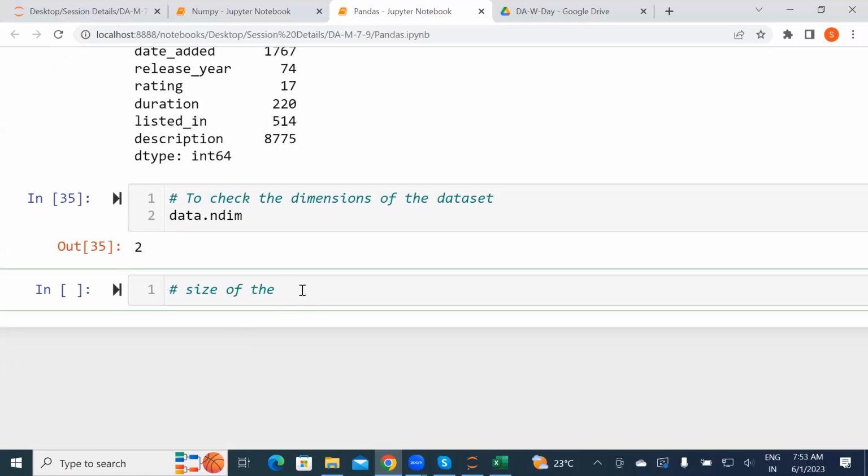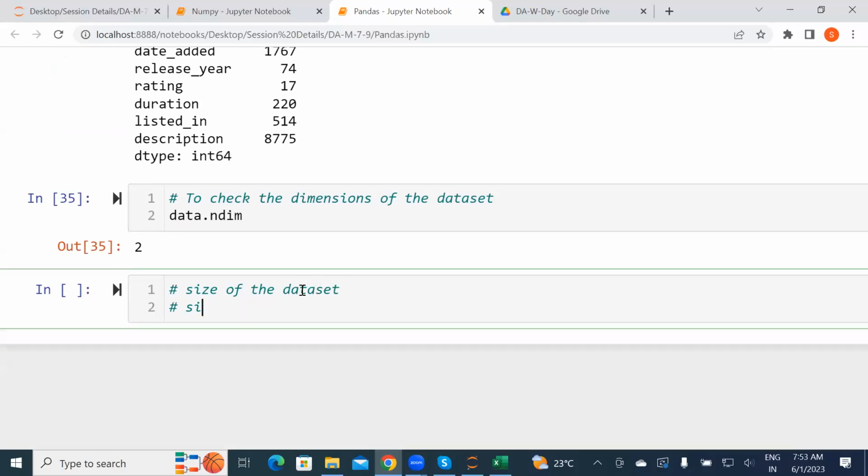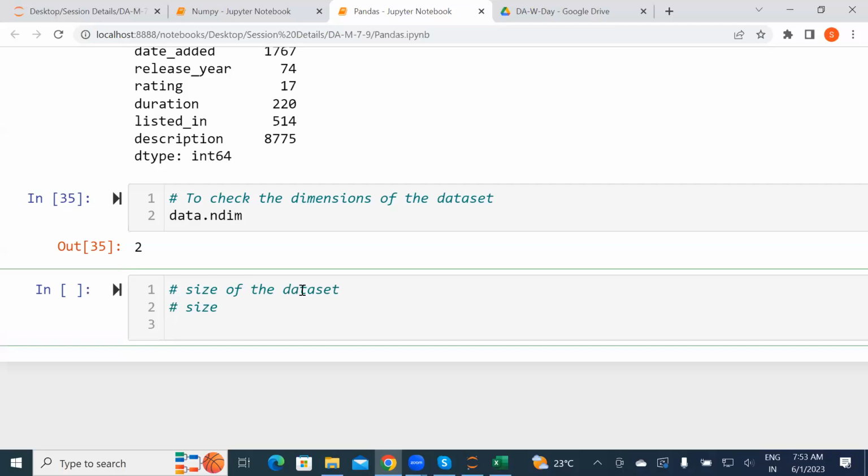Now the next method is the size of the data set, and the method name is size itself. Mostly, real-time data, Bhavani, is 2D only. We won't use 1D that much. If you are creating, then we create 1D, 2D, but mostly we collect in an Excel sheet itself. As you already worked on SQL, you know we are creating row and column tables there.